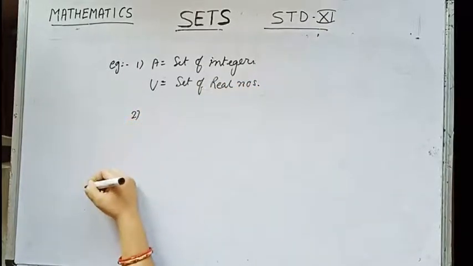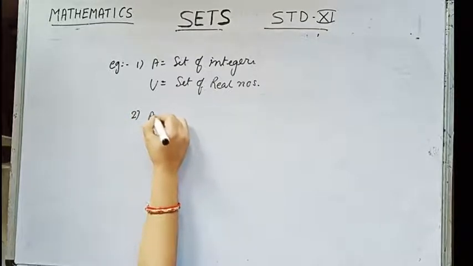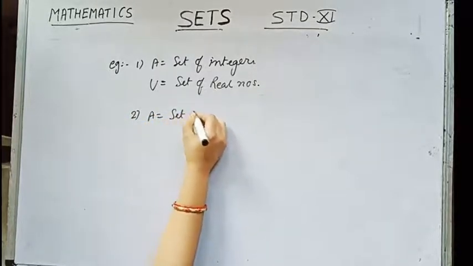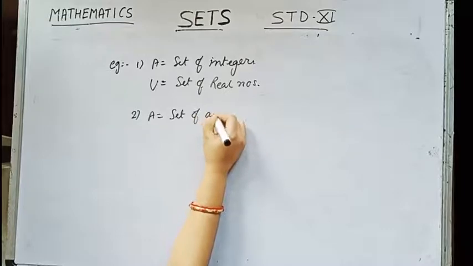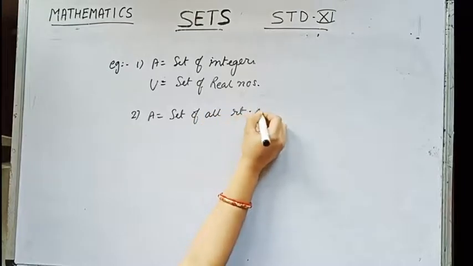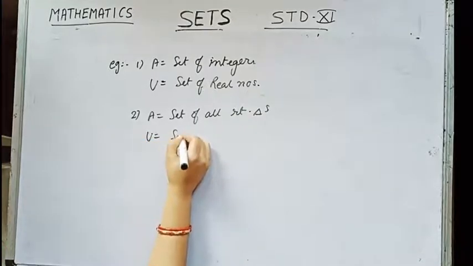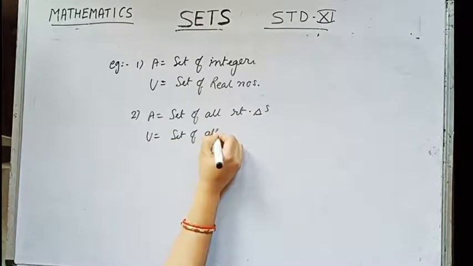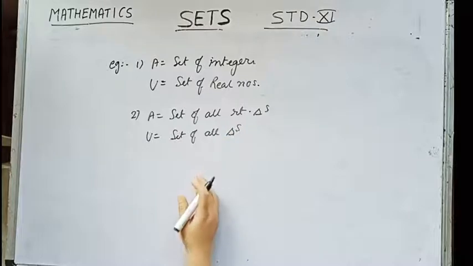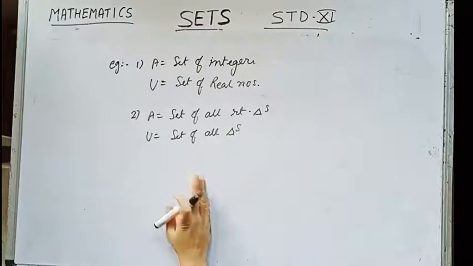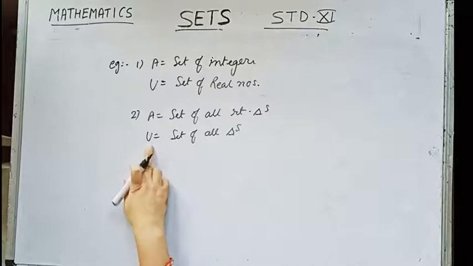One more example let us take. Suppose A equals the set of all right triangles. Then the universal set for this can be the set of all triangles, or we can write the set of all polygons, or the set of two-dimensional figures. Anything we can make the universal set for this set A.